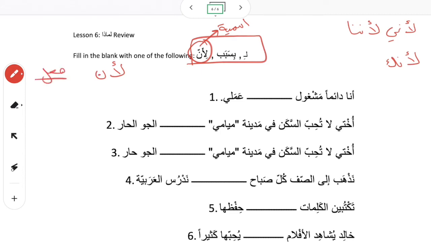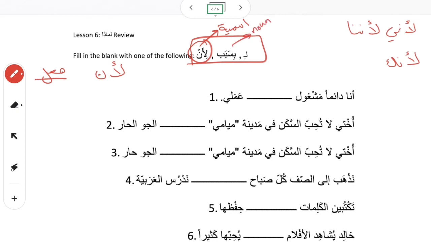So if you have li'anna and then you have a verb right here, well, li'anna can only be used with jumla ismiya. How can you make this sentence a nominal sentence? You do it by taking li'anna and attaching a pronoun to it. So if I want to say because he studies, we can't say li'anna yadrus. We have to say li'annahu yadrus, because he studies. So if you have li'anna with the verb, just make sure that you have this pronoun here.